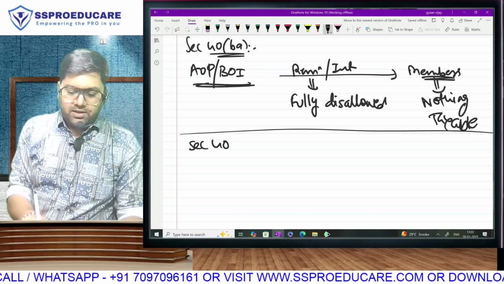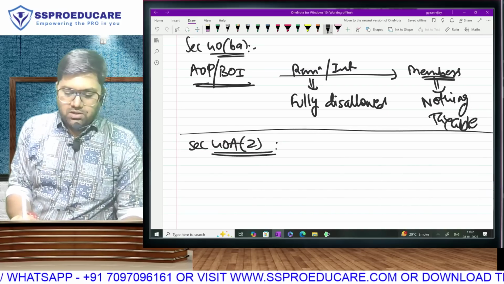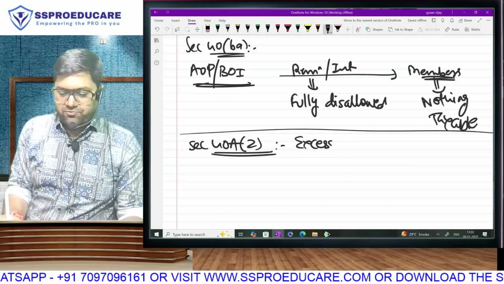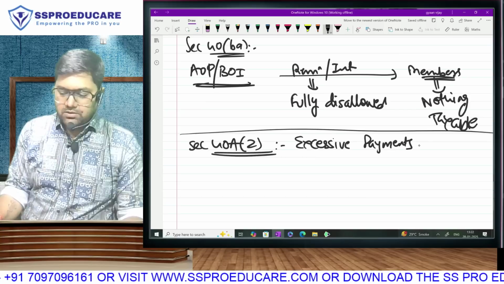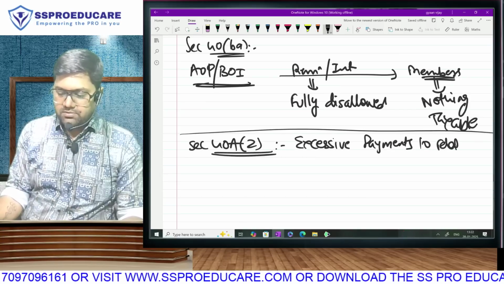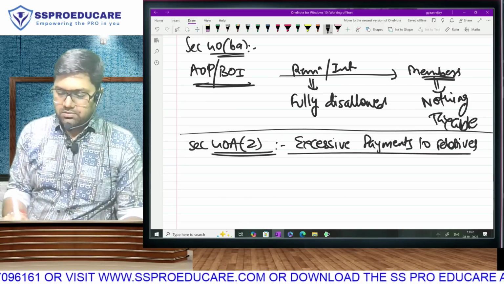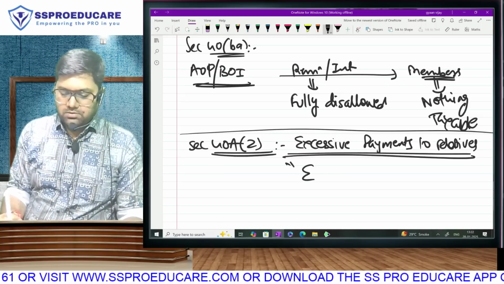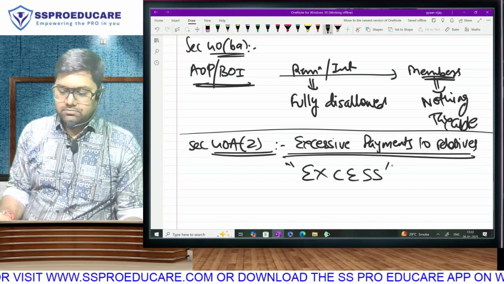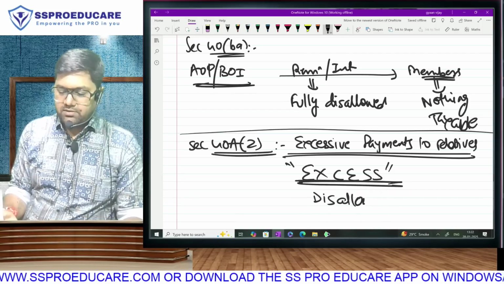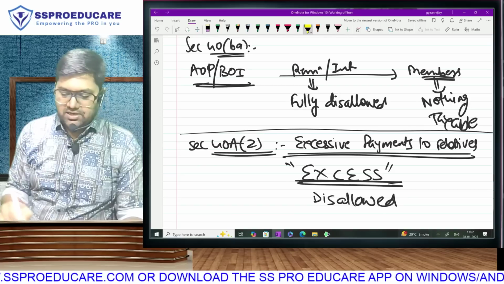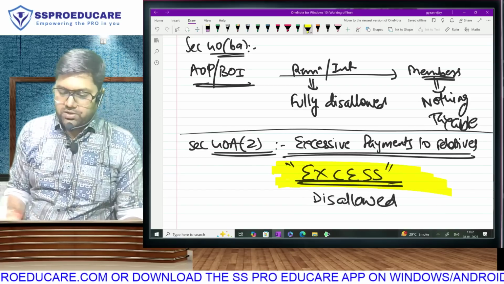Section 40A subsection 2. If you make excessive payments to your relatives, the excess will be disallowed. This is an important word that you have to focus on.